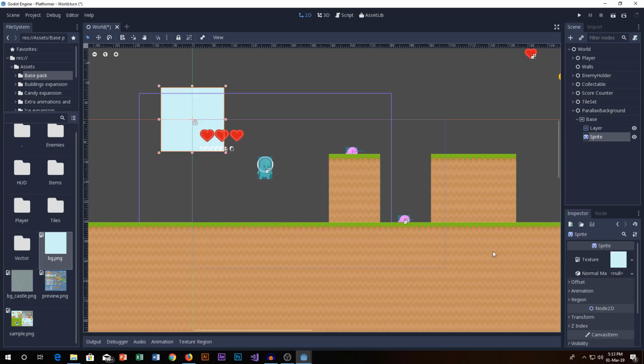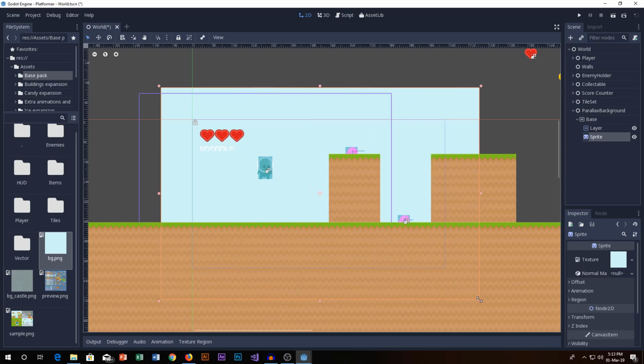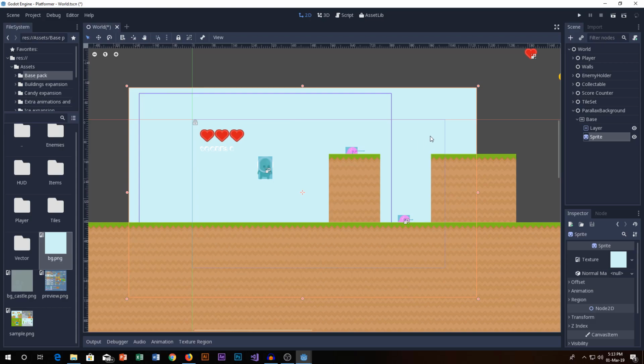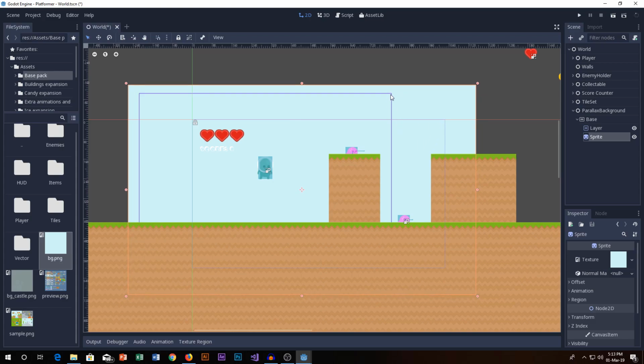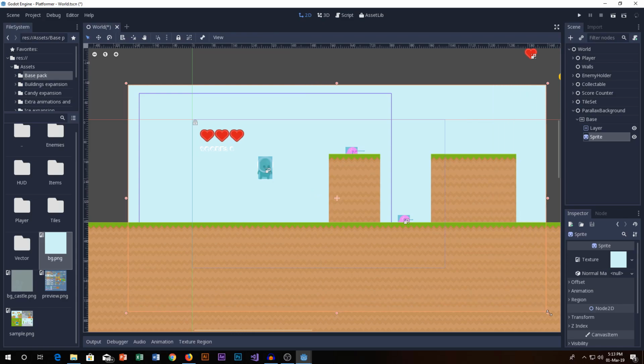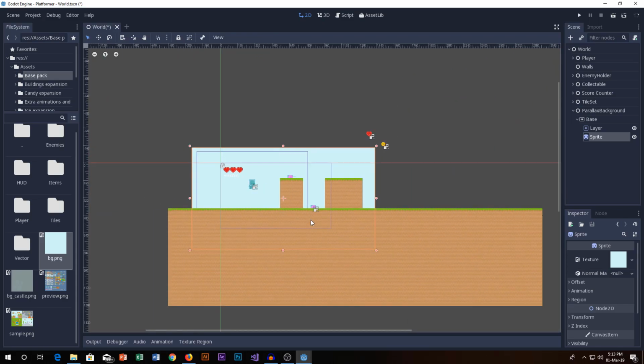Now you need to make sure that everything works fine, and you just need to drag this thing, so drag it about here. You see these lines right here? This is what your camera is, and these lines are what will be shown. So make sure that it's big enough. Okay, so you have your sprite there. So you're just gonna play.